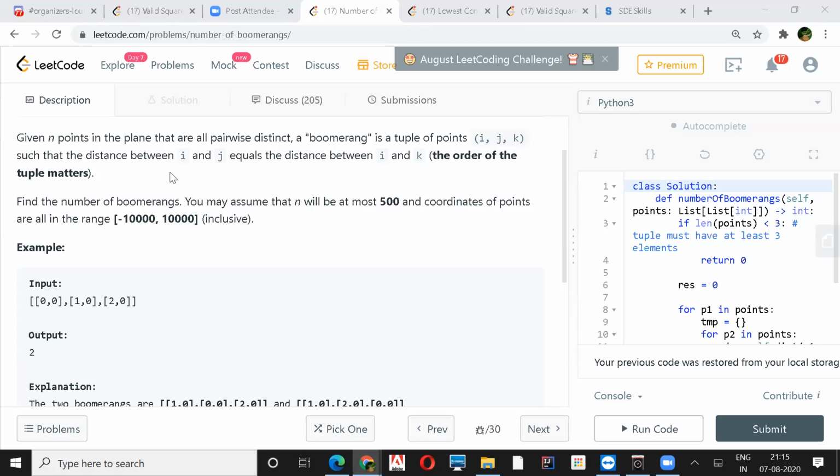Out of that, we just have to find out how many of them fit the boomerang definition, correct? Exactly. So for a brute force, what I would think is, you sort all these coordinates by the first index of each point, and if they are equal, then you sort again with the y.